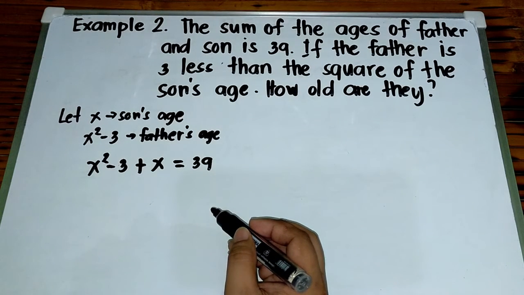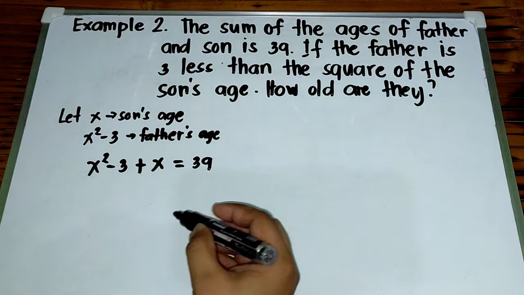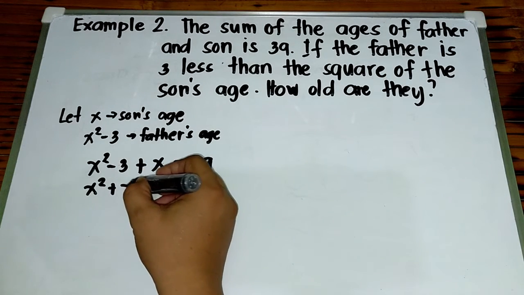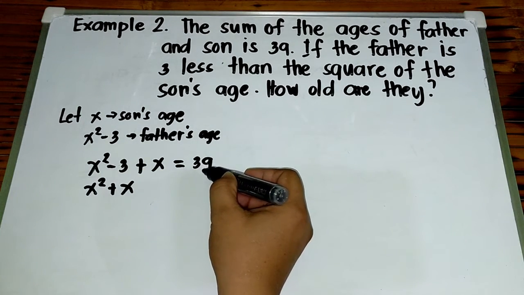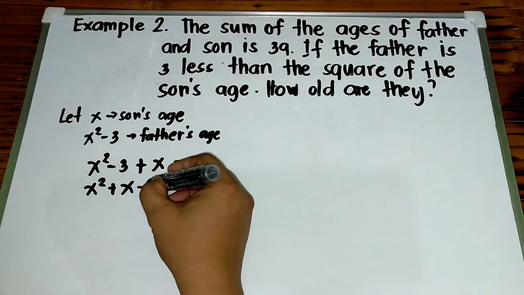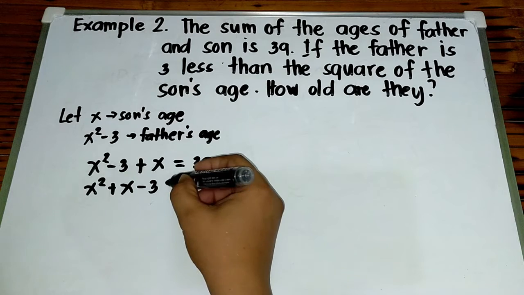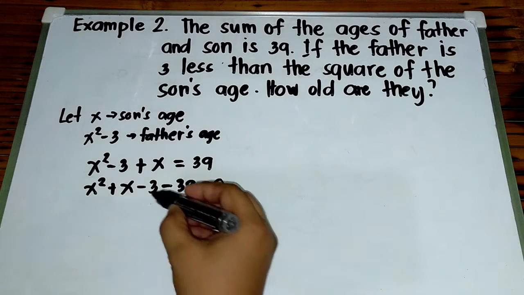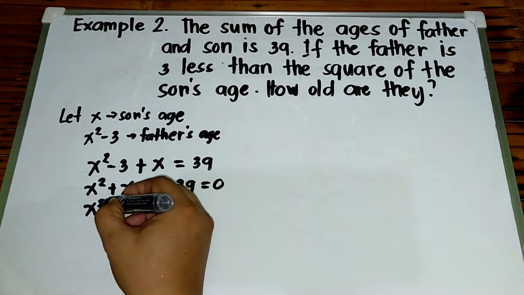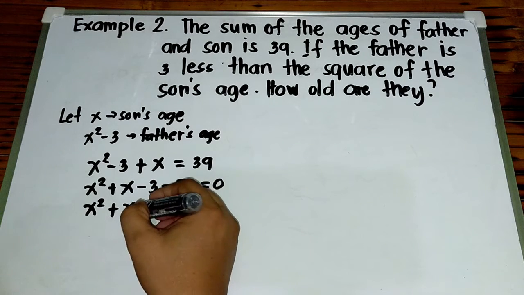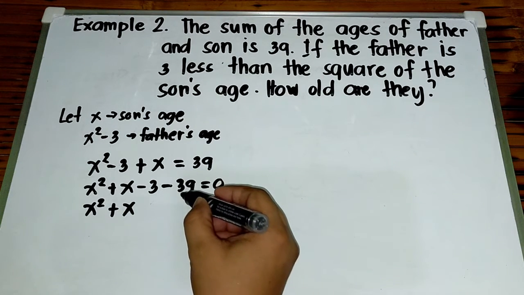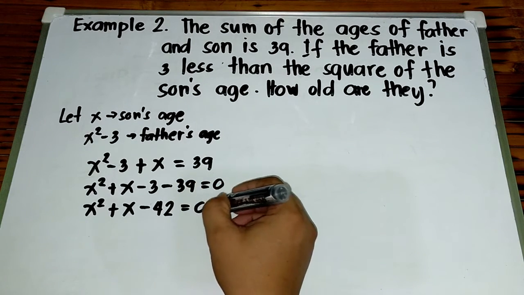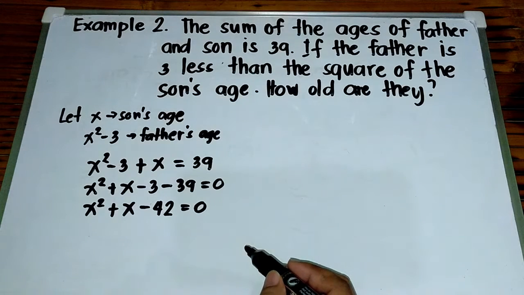Next na gagawin natin ay sisimplify natin yan. So, ang gagawin dyan, just copy x squared tapos plus x, aayusin natin. And then, if you transpose this positive 39 to left side, magiging, pakapin muna natin yung negative 3 minus 39 is equal to 0 na siya ngayon. Next, simplify ulit natin. So, this is x squared plus x, negative 3 minus 39, that is negative 42, right, is equal to 0. So, ngayon, ang gagawin natin is, ifa-factor natin yan.